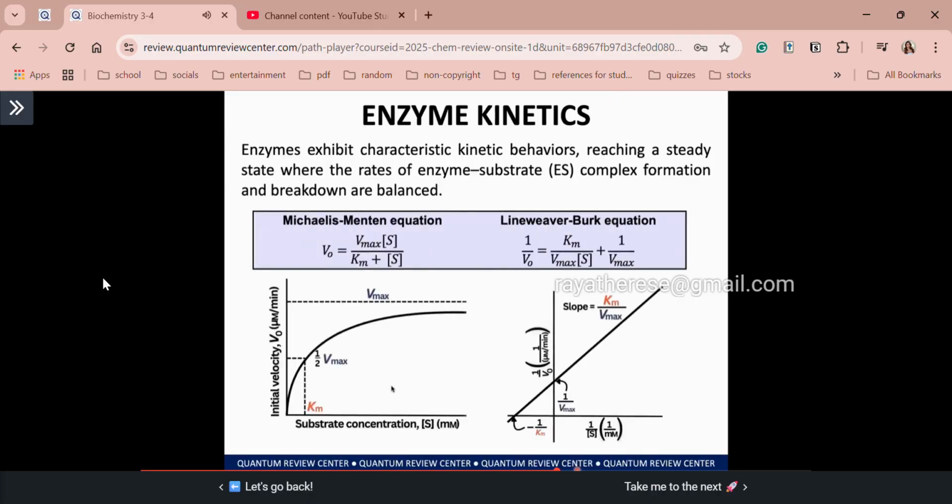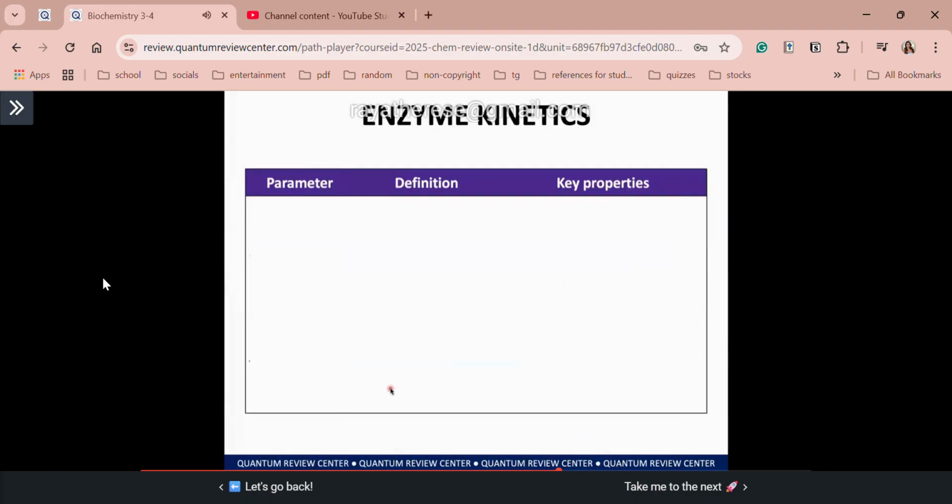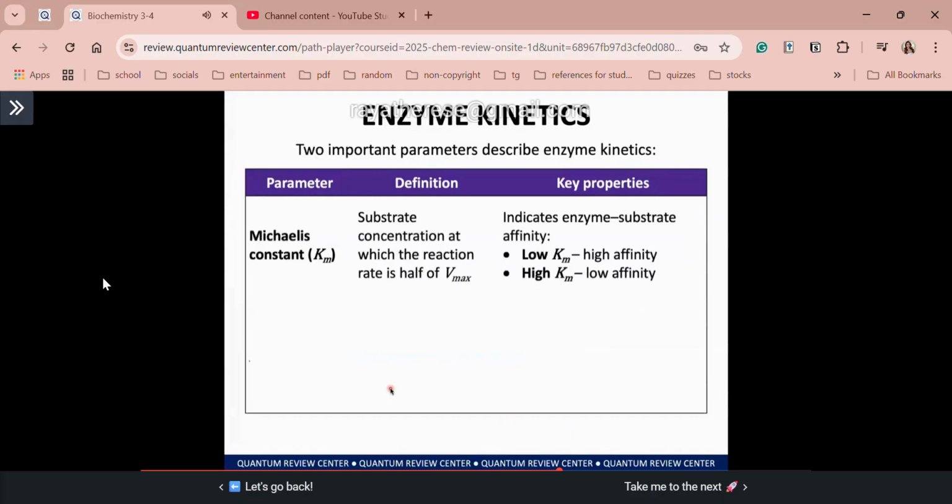So from your manual, you can see there the two types of equation, the Michaelis-Menten and the Lineweaver-Burk equation. The Lineweaver-Burk equation, class, is just from your Michaelis-Menten equation, or MME, by taking the double reciprocal of the original equation. All right. So the two parameters that I am pertaining to are, first, the Michaelis constant. Again, the Michaelis constant, denoted as Km, is your substrate concentration at half Vmax.